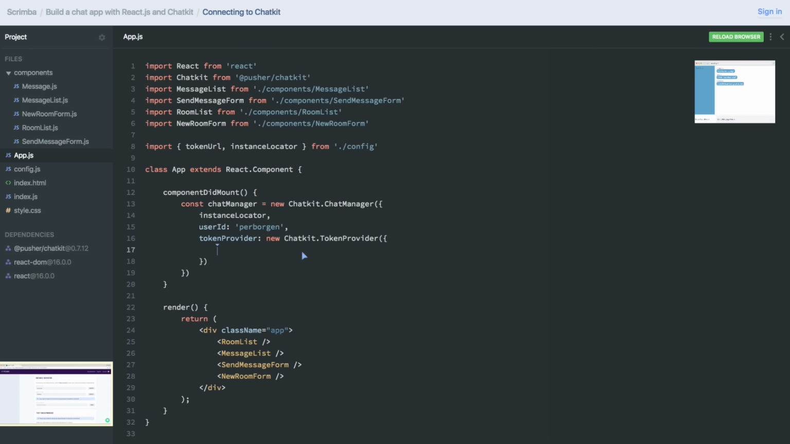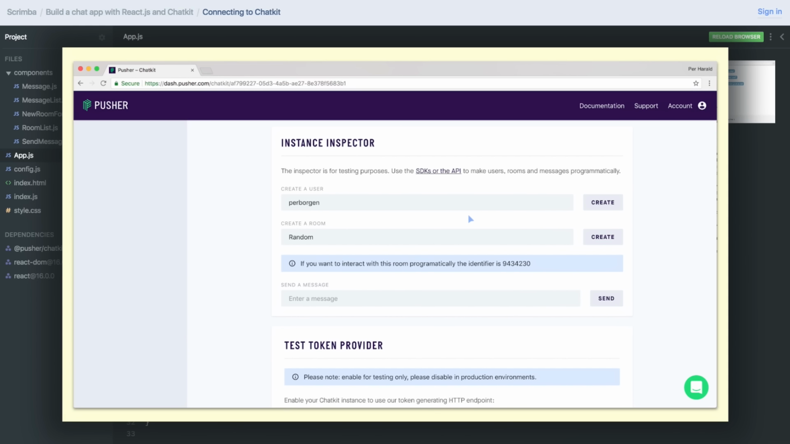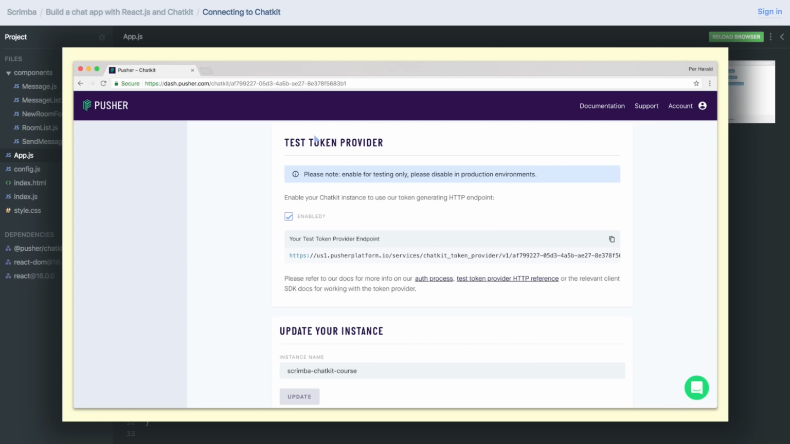And here we need to pass in a URL. And that URL is the one we're getting if we scroll down to test token provider here. You can see your test token provider endpoint. And this is only for testing purposes. What you'd rather have in production here is an endpoint which you have created, for example, using Node. And there you would authenticate the user, which you could do using the Chatkit server SDK. You also might want to do some other stuff, perhaps talk with your own database. However, for testing purposes, we're just going to use this test token provider here in order to authenticate ourselves.